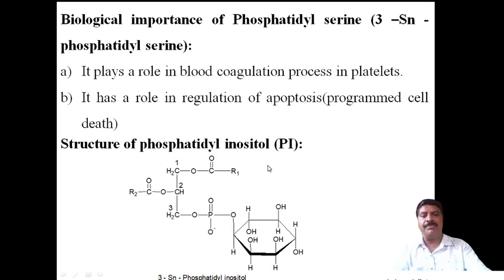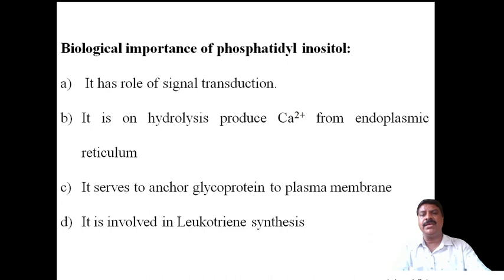Okay. Now coming to the biological importance of phosphatidyl inositol. The first one is it has a role in signal transduction.